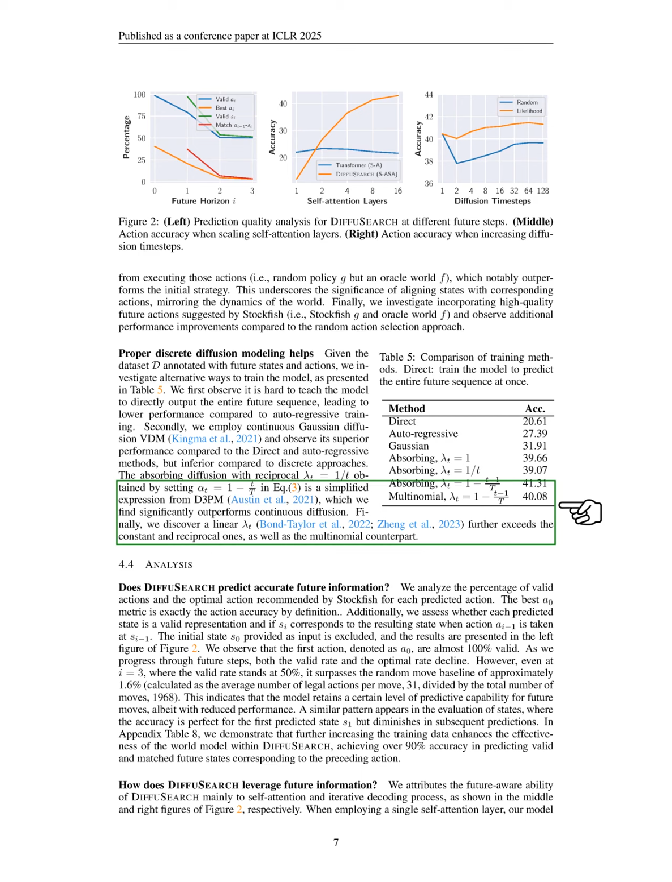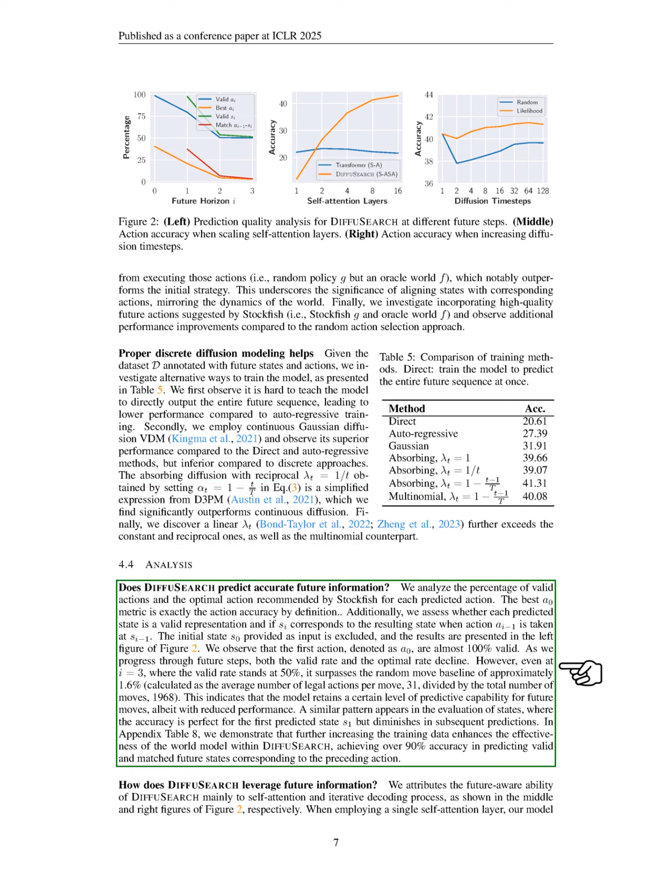Section: Does DIFFUSEARCH predict accurate future information? In this section, we examine whether DIFFUSEARCH can accurately predict future information. We analyze the percentage of valid actions and compare them to the optimal actions suggested by Stockfish for each predicted action. The best metric, referred to as action accuracy, is defined as the accuracy of the first action, which we find to be nearly 100% valid.